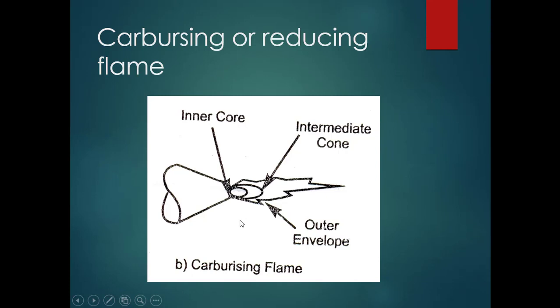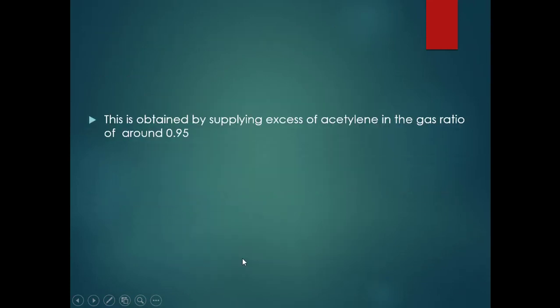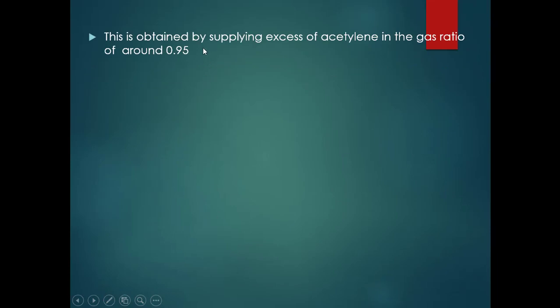Let us see how the carburizing flame or reducing flame will be produced. In the case of the carburizing flame, it is obtained by supplying excess acetylene in a gas ratio of around 0.95. So they have given some value here.